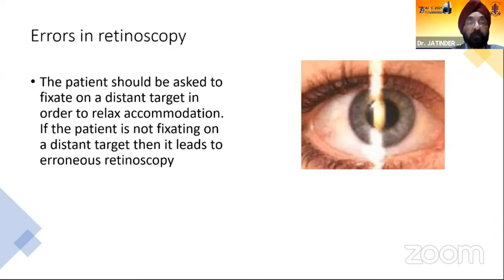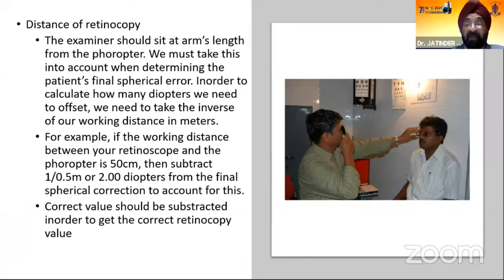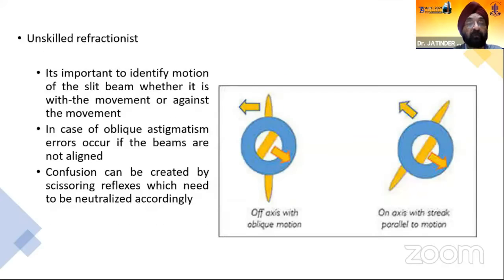The errors in retinoscopy could be because, ideally, the patient should be asked to fixate on a distant target in order to relax accommodation. If the patient is not fixating on a distant target, it may lead to erroneous retinoscopy. We really have to take care of the distance of retinoscopy, because normally we are used to subtracting one diopter for refraction at a distance of 1 meter. But if the working distance between your retinoscope and the patient is less than that, say about half a meter, then you need to subtract 2 diopters from the final spherical correction. So the correct value should be subtracted in order to get the correct retinoscopy values.